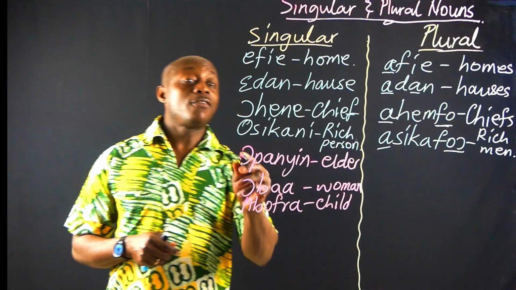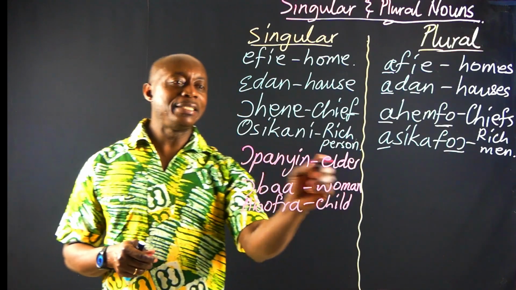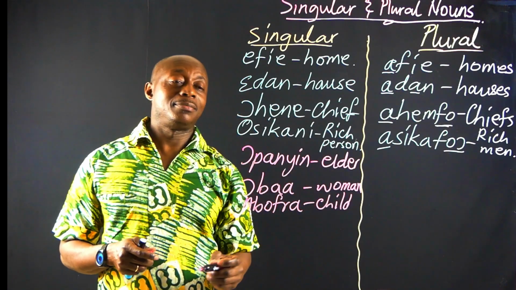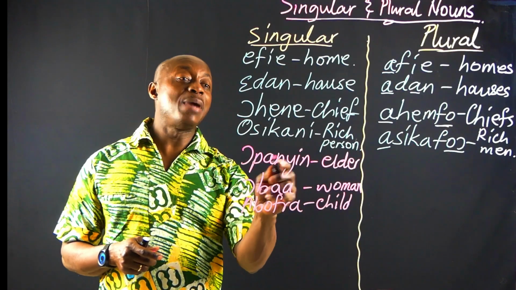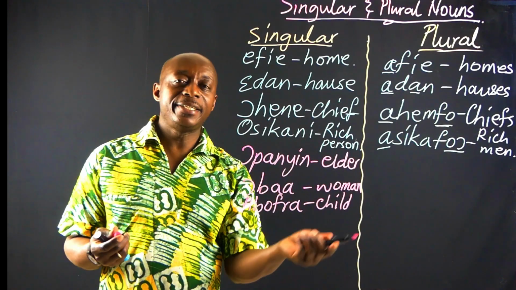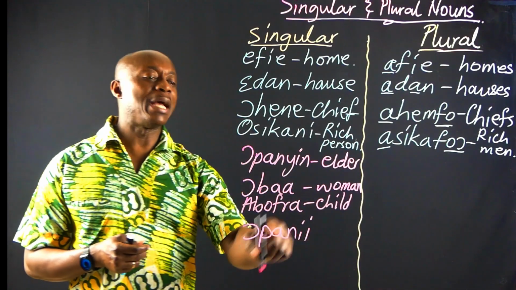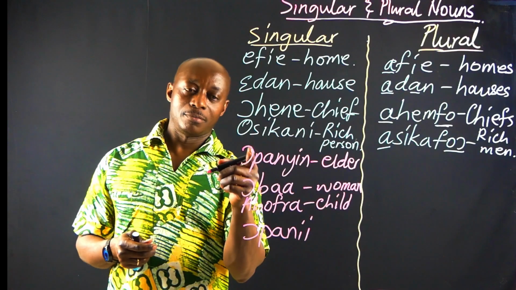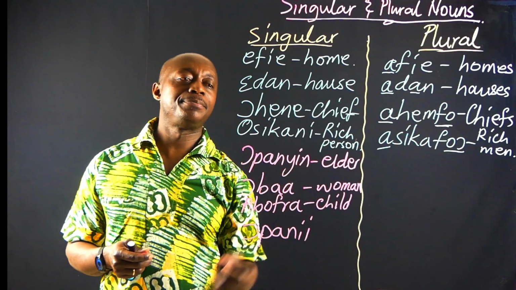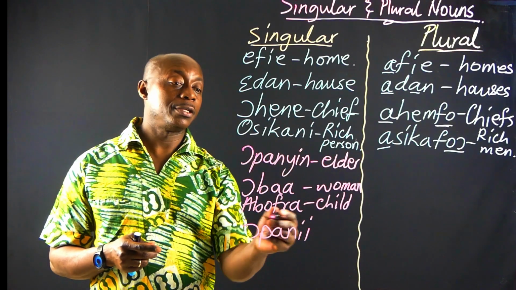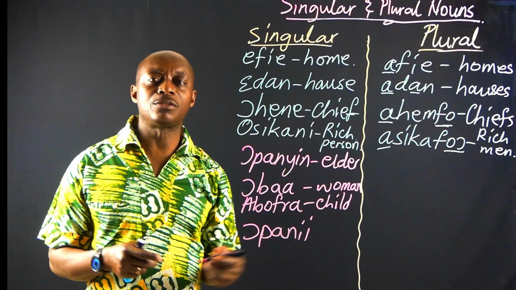Good. Now we can proceed and learn some of the nouns that also take m in their plural form. So we have opanyin. This word, some people say opanin is also accepted. They say this, opanin. But if you say this, opanyin, it's also okay. The two are okay. There's nothing wrong with them.